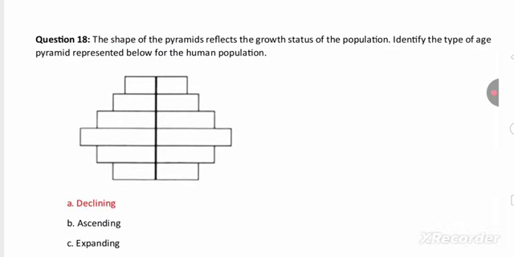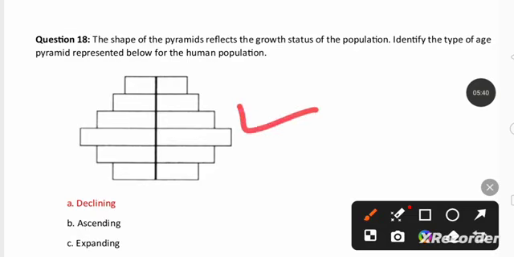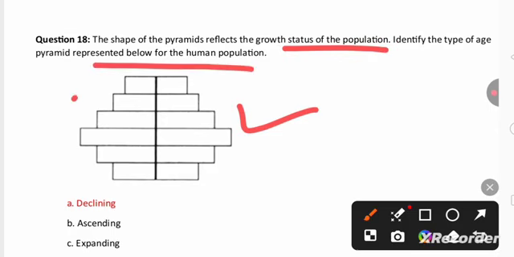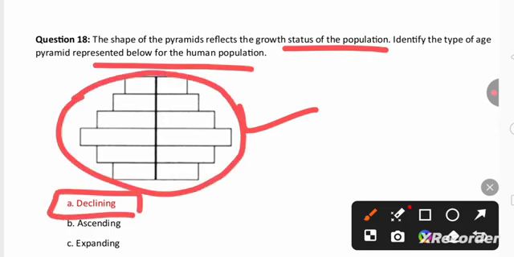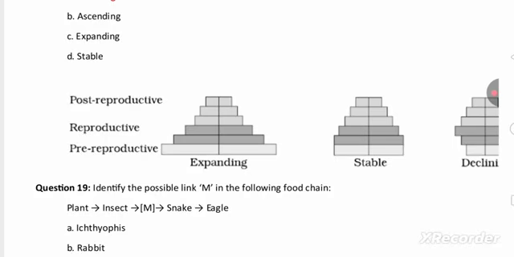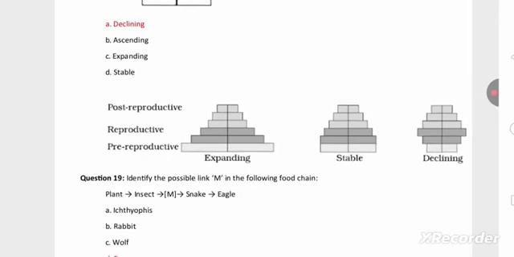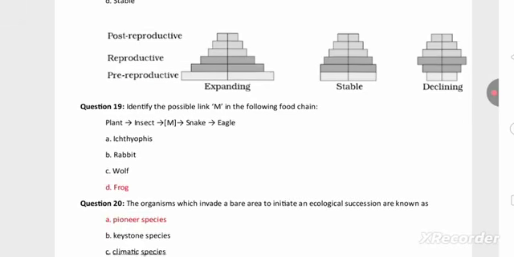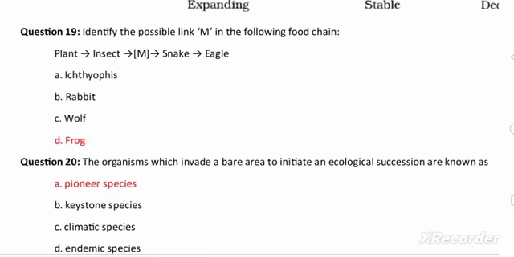So you can find one pyramid shape. This pyramid shape reflects the growth status of the population. Identify the type of age pyramid represented below for the human population. As you can see this, it is a declining. So here all the 3 graphs are there. You can find here expanding, stable, decline, all the 3 of pre-reproductive, reproductive and post-reproductive population. This is going to be very helpful. Any one graph they are going to ask in the exam.